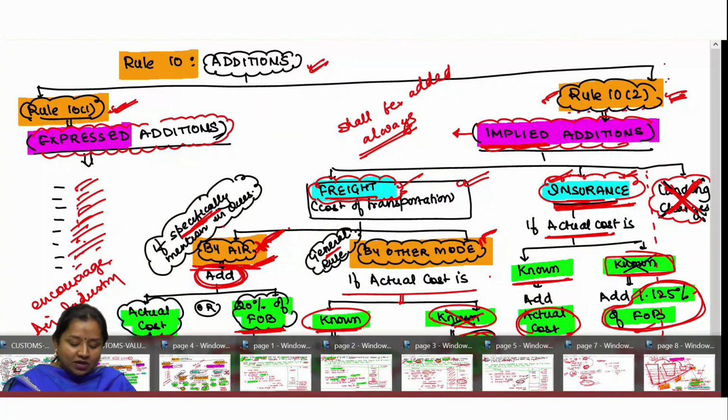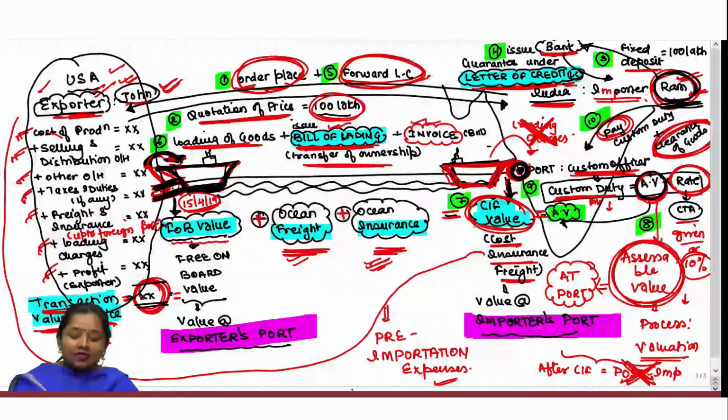Till the next session, you need to revise the whole concept which we did today. How does custom valuation take place? How do goods get imported in India? What are the documents, letter of credit, bill of lading, that need to be filed thereupon? What is FOB value? What is CIF value? Where does the duty have to be computed, at the Indian port, and what amount of assessable value shall be taken thereof?